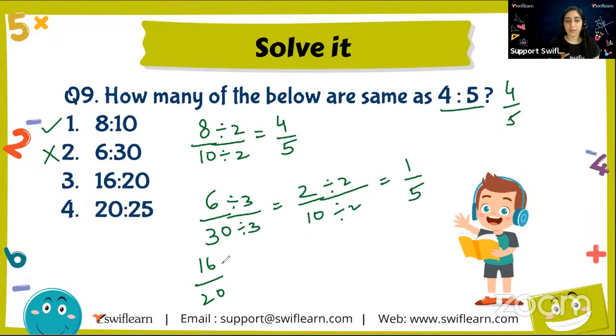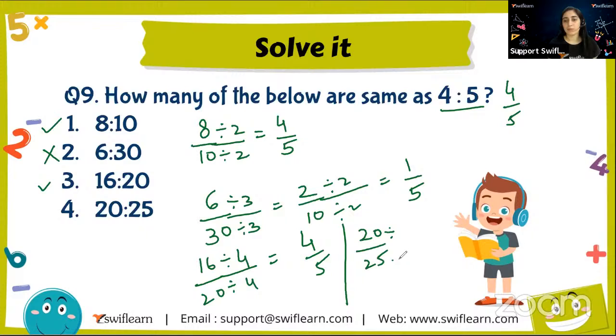16/20. Okay. I can solve it by directly dividing by 4. That comes out to be 4/5. Yes, this is also right. Okay. Now moving on to the next one. It says 20/25. Okay, let me solve it by dividing by 5.